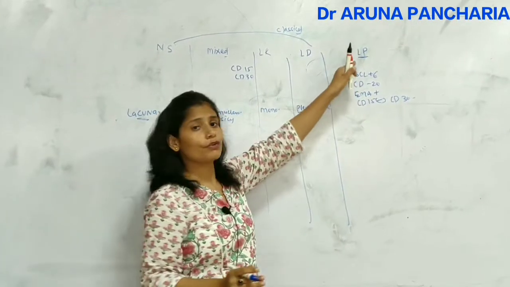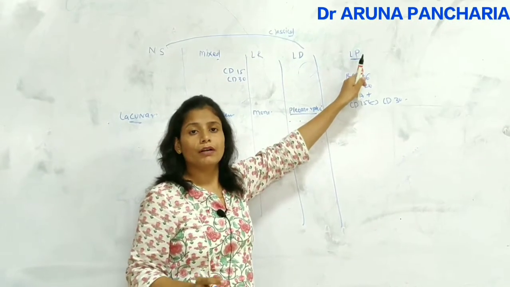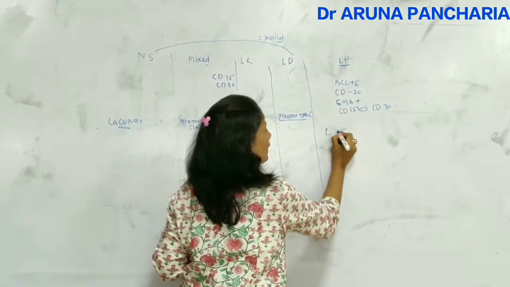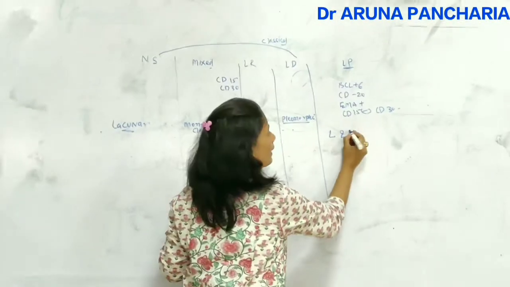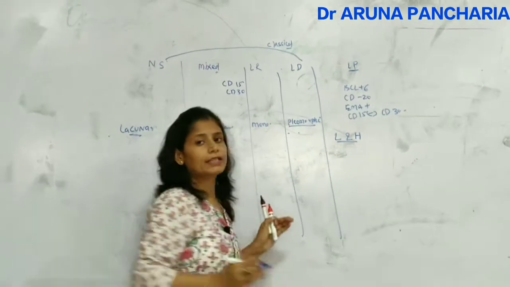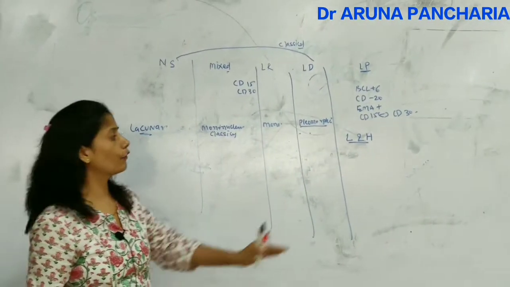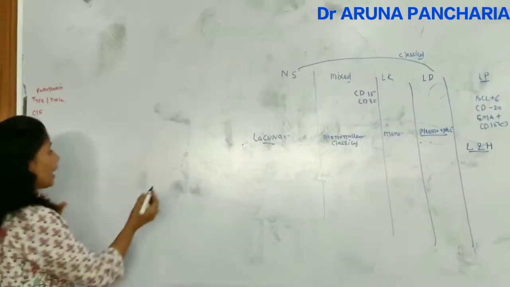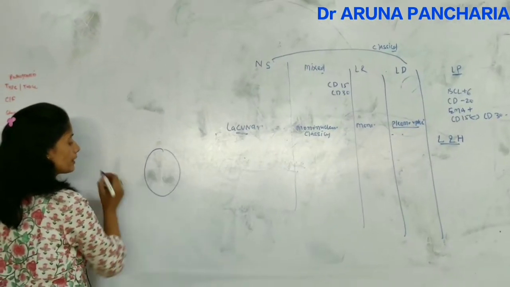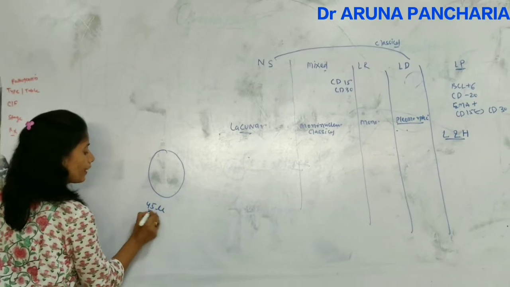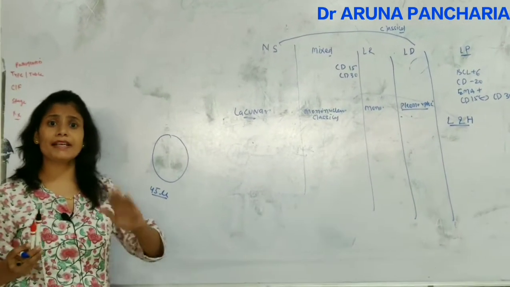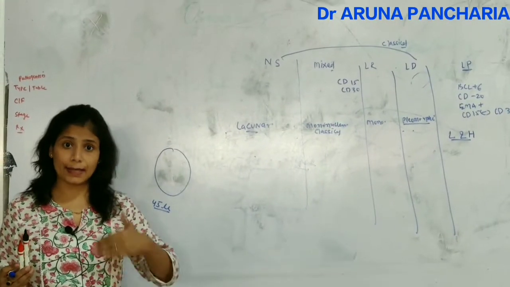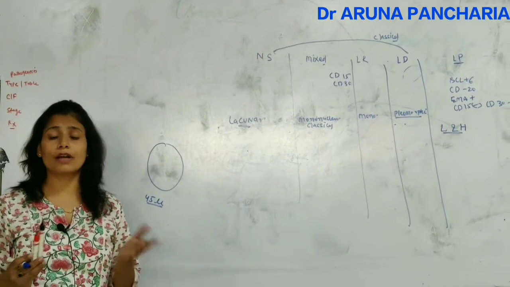And in the case of the lymphocyte predominant, that is in case of the non-classical, the LNH lymphocytic or histiocytic type of the RS cell is there, or we can say popcorn type of the RS cell is there. How does this RS cell look like? The RS cell is normally about 45 micron, means 7 times the size of a small lymphocyte or RBC.